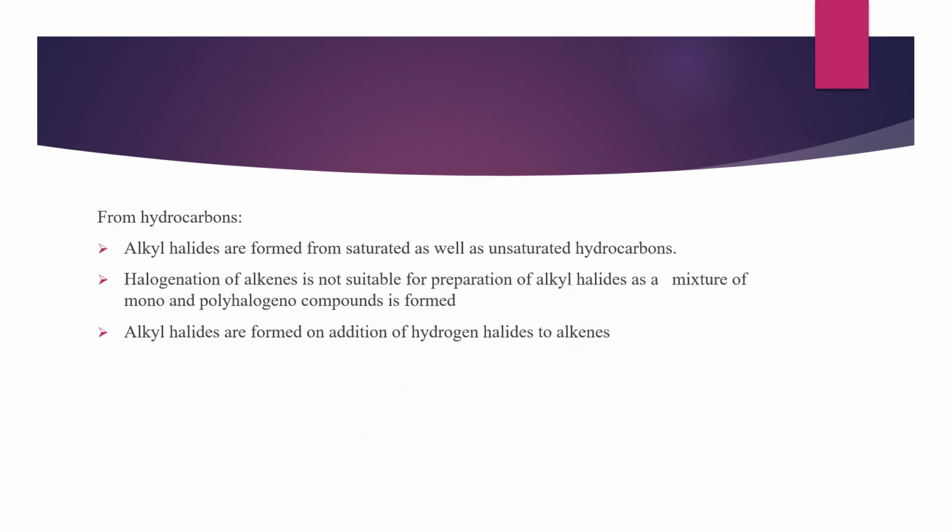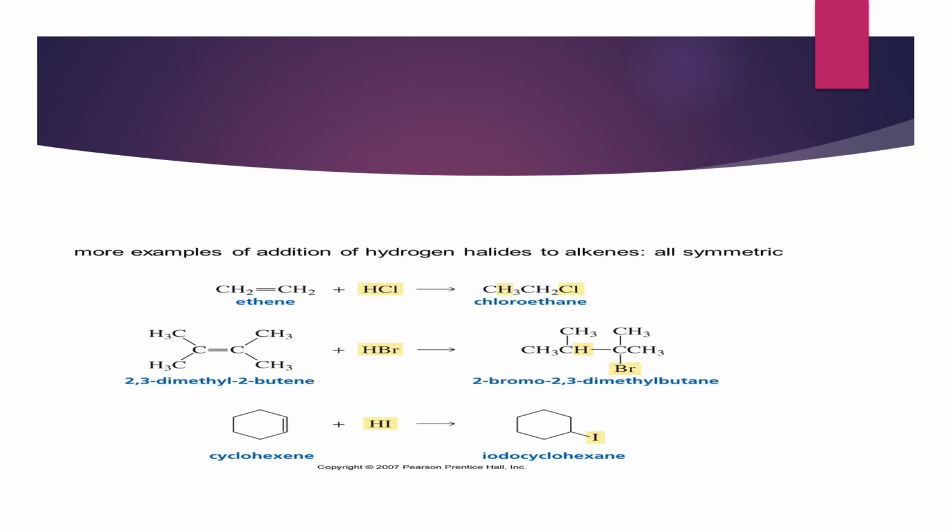Then next, from hydrocarbons, alkyl halides are formed from saturated as well as unsaturated hydrocarbons. Halogenation of alkene is not suitable for preparation of alkyl halide, as a mixture of mono and polyhalogeno compounds is formed. Alkyl halides are formed on addition of hydrogen halides to alkenes. More examples of addition of hydrogen halides to alkene, for example CH2=CH2 plus HCl, we can get CH3CH2Cl.